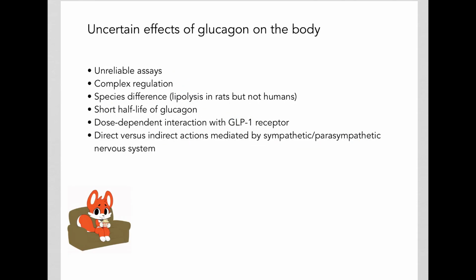In the next video, we shall look at the effects of glucagon on the human body, keeping in mind that due to all these reasons, these effects have also been an area that has been very challenging.